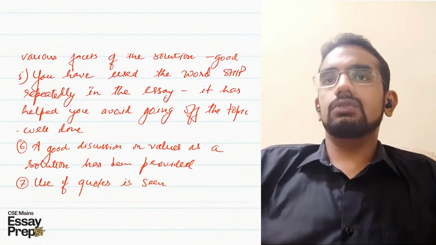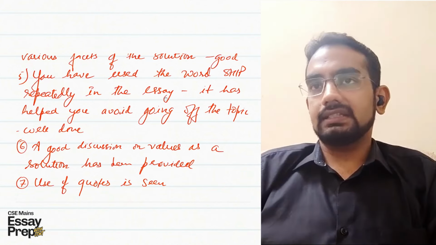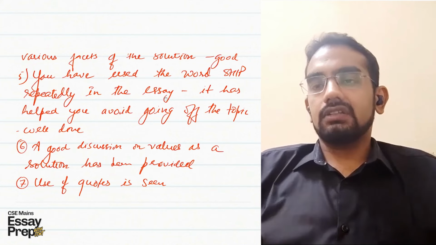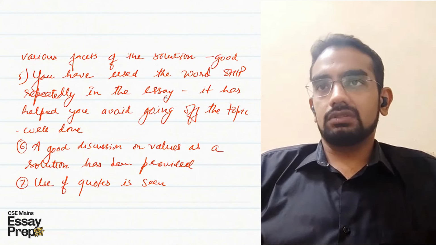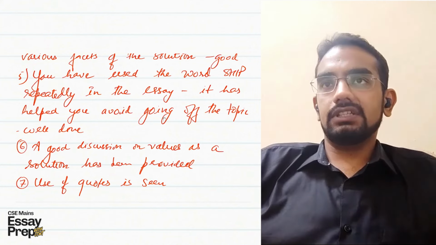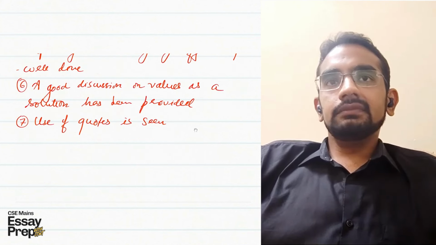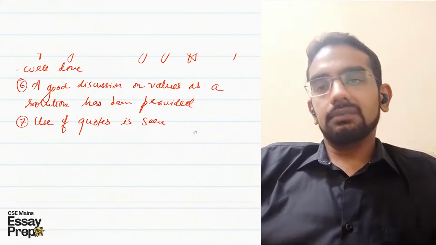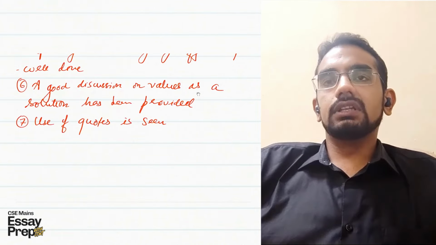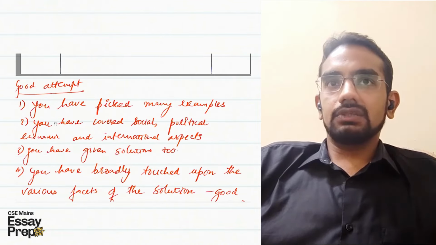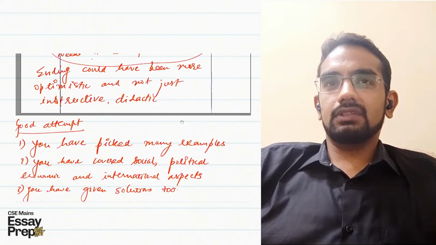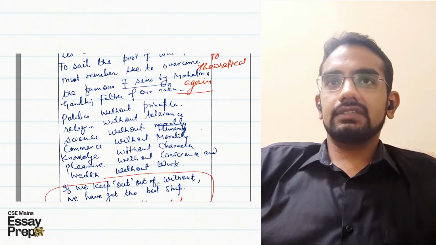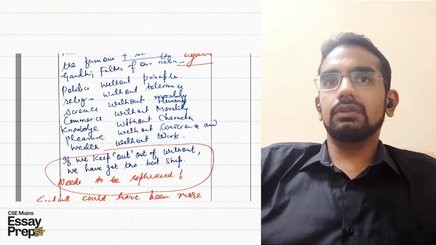Otherwise it is very easy to go off track and off topic in the essay, and it costs a lot of opportunity in terms of number of words to come back to the topic. So that is one good aspect that I could see in your essay. And then you presented a very good discussion about the values. You mentioned the Nolan Committee, you mentioned Gandhiji's values. So I could see that the solution that I'm showing on the screen, that politics without principle, religion without tolerance, these are the seven sins by Gandhiji. So that is quite good.